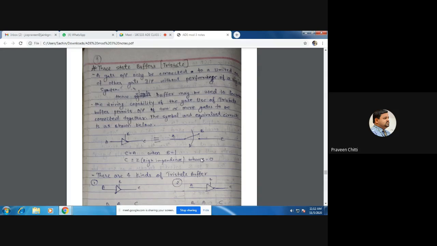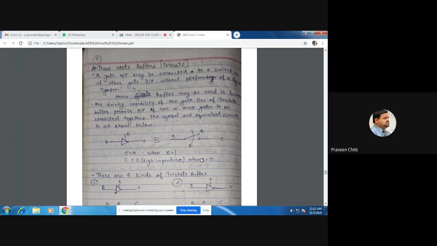Exactly in the same way, in digital electronics, we use something similar to the unity gain amplifier called buffers. Don't get confused. Don't call these buffers an amplifier or unity gain amplifier. These are totally different in digital electronics.